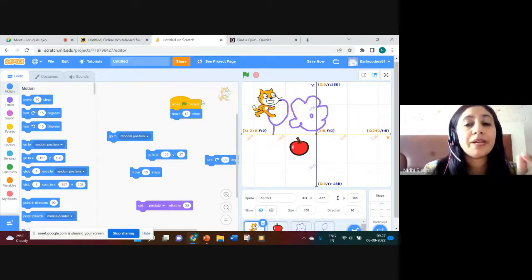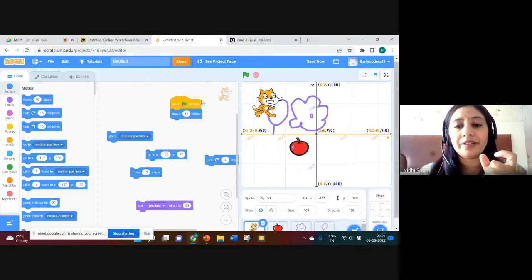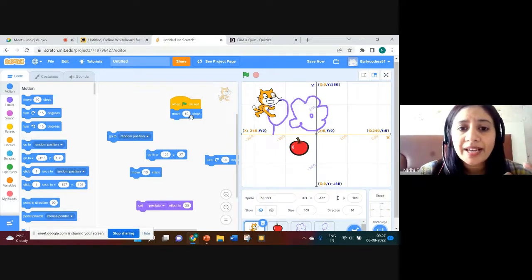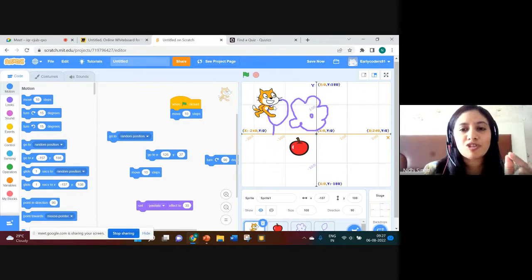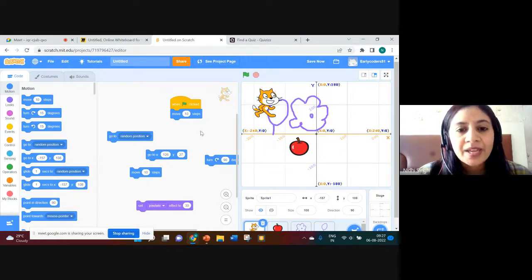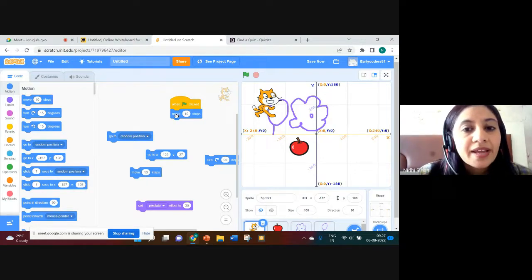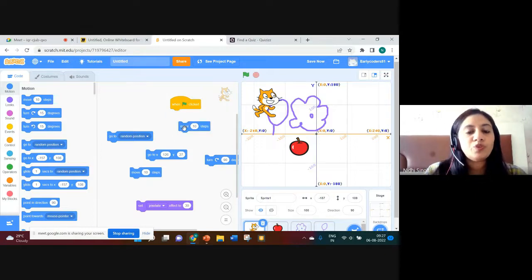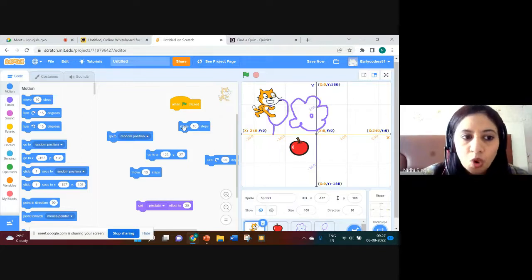Because one step is just 1 pixel, so you won't realize that it's actually moving. It will just slightly change its position. I want my cat to move at least 40, 50 steps. What I can do, see, the control section is where all conditional blocks will be.